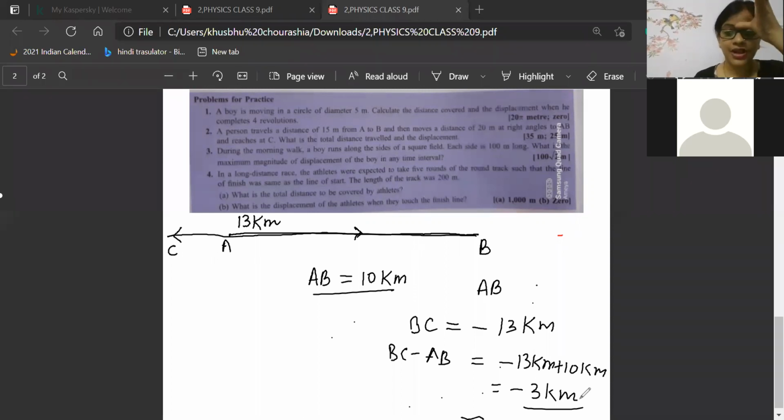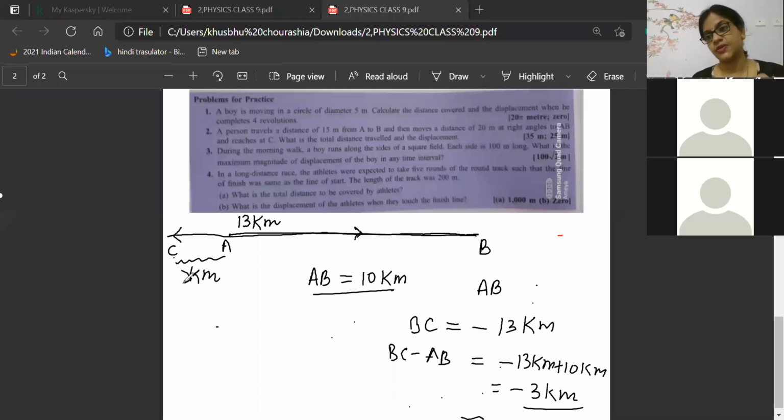Now one more example I am giving. Yes, beta, that displacement is 3 kilometers. Extra 3 kilometers is displacement. But beta, why am I putting minus? Quickly tell me why I am putting minus. Minus is for opposite direction. Yes. One more time I'll explain because I'm not satisfied. I think you will forget this point, so I have to explain it one more time.